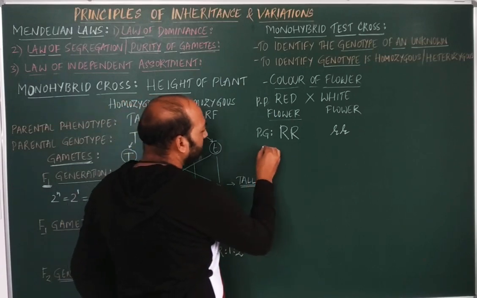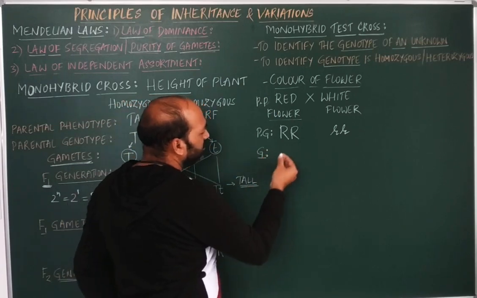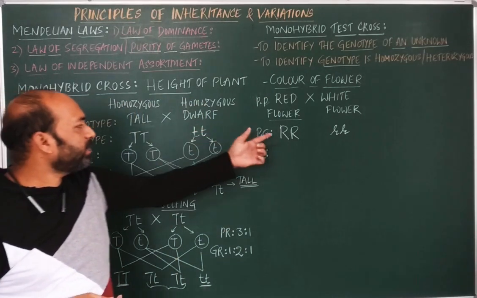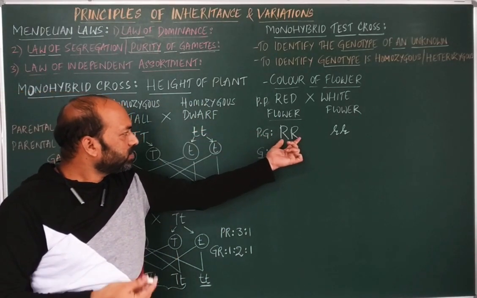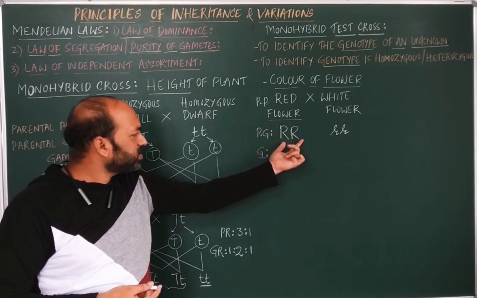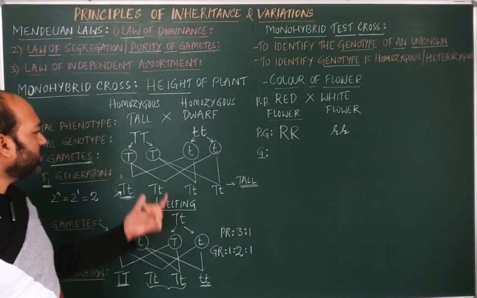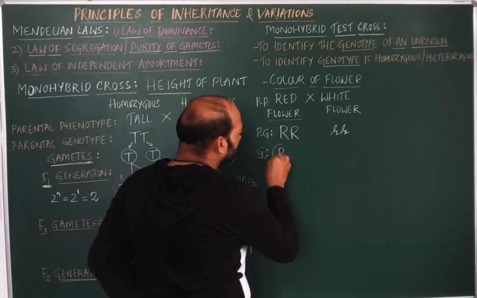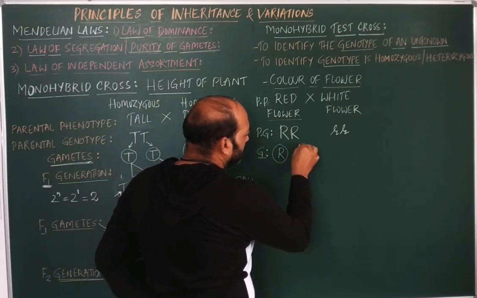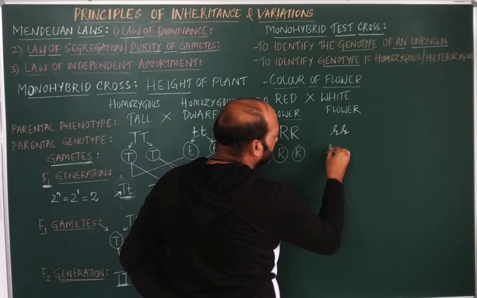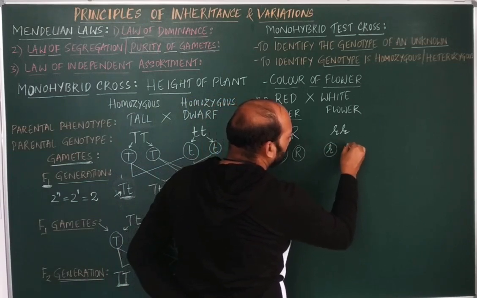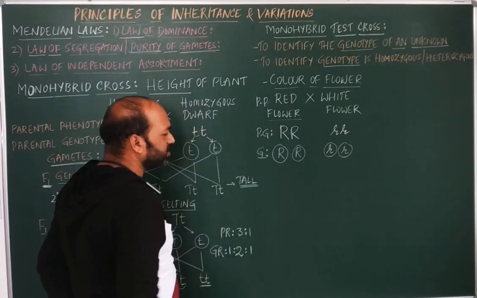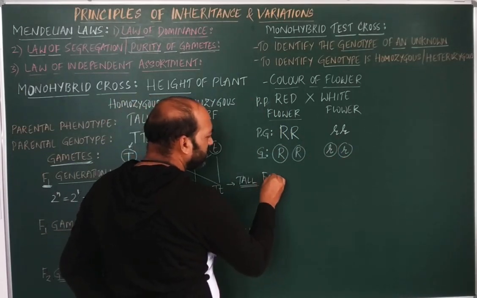Now the gametes. As I already told you, in a monohybrid cross, when the genotype is in homozygous condition, you can select one or you can write all four. So here this is capital R, and here it is small r and small r. So two male gametes and two female gametes. Now what do we get in the F1 generation?